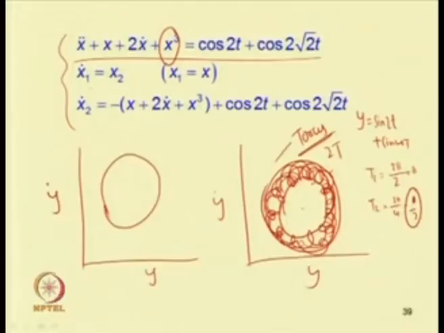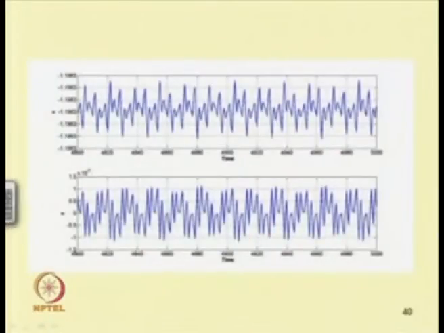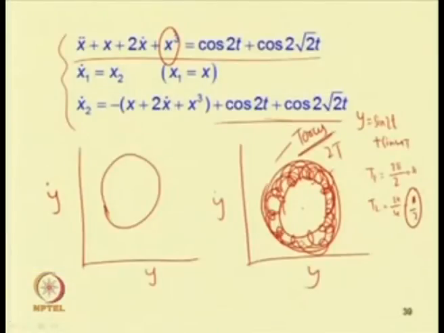So, x 2 dot will be equal to minus of x plus 2 x dot plus x cube plus cos 2t plus cos 2 root 2 t. If one plots these curves, this shows x versus time and this is x dot versus time, that is x 1 and x 2.